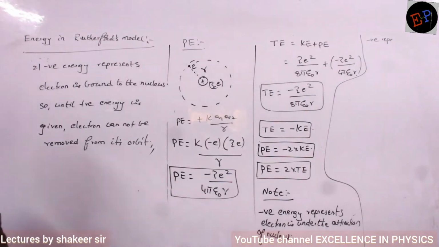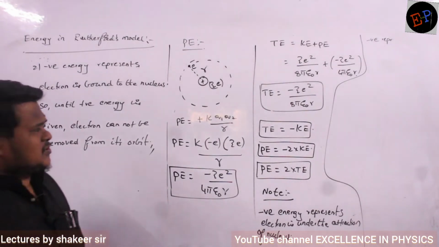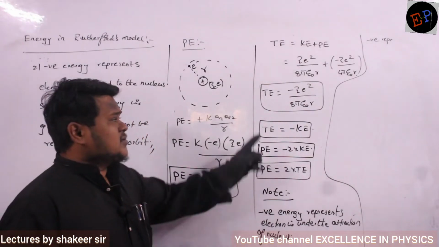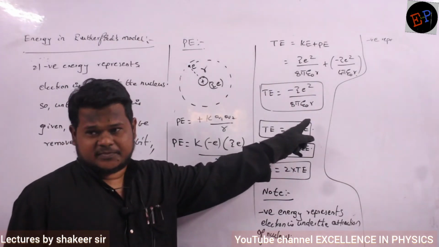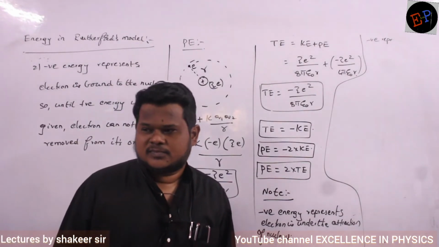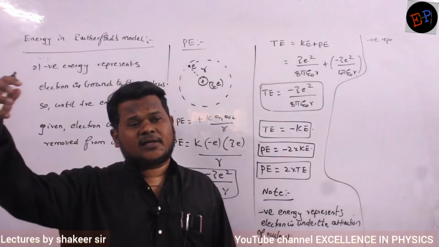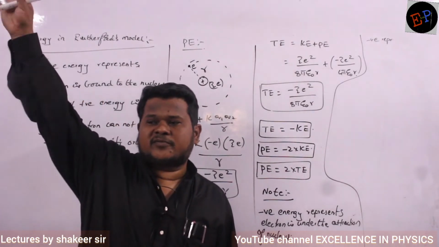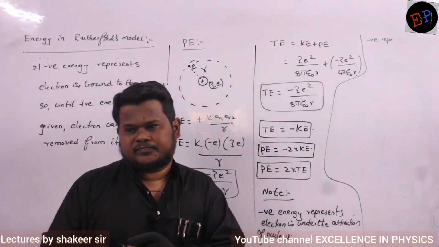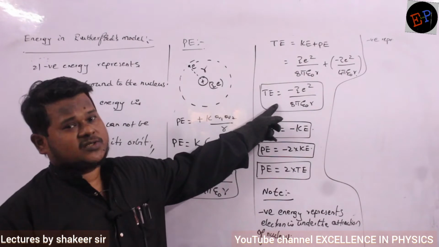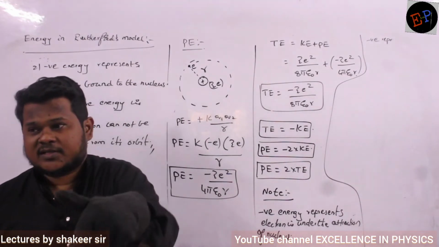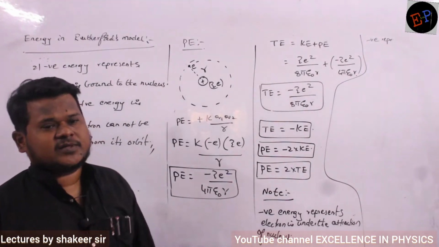Understood? That's it. Okay, so this is the total energy, minus Z² divided by 8πε0 into R. So if I give the same amount of positive energy, then total energy will become zero, no? Are you able to understand? Then only I can take that electron out of the atom and electron travels up to infinity. It means it moves out of the attraction force of that particular nucleus. Okay? For example, if this energy is minus 10 joules, to remove this electron permanently out of the atom, how much energy I have to supply? Plus 10 joules energy I have to supply.